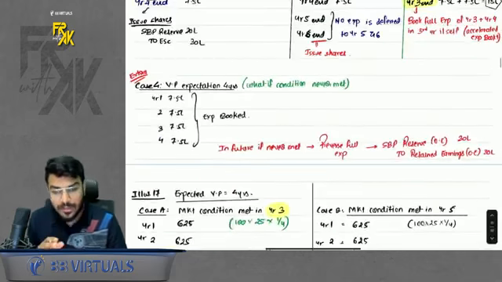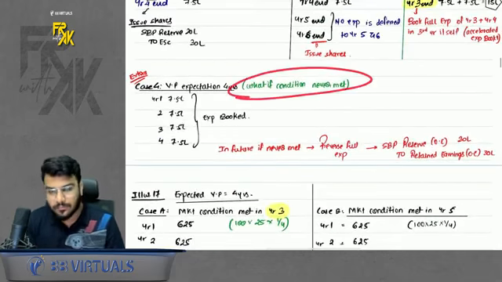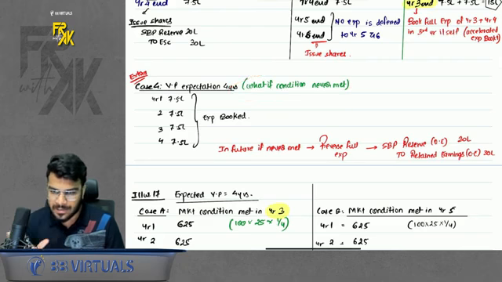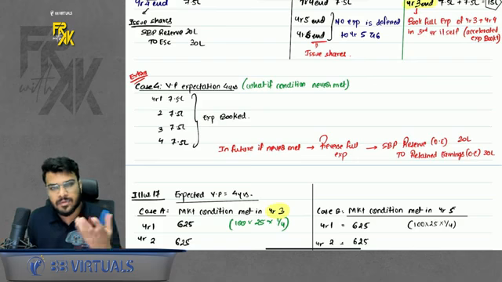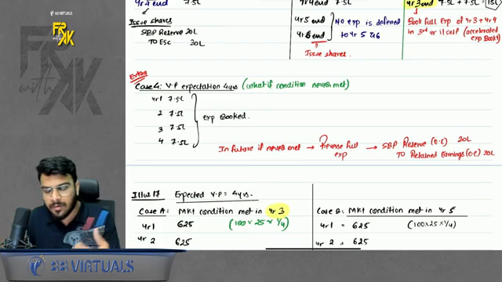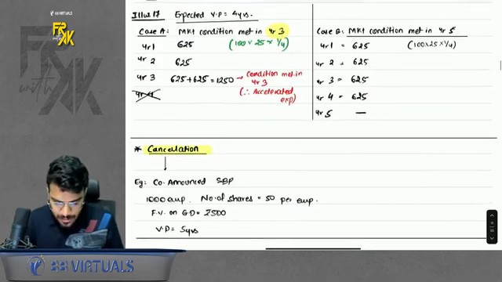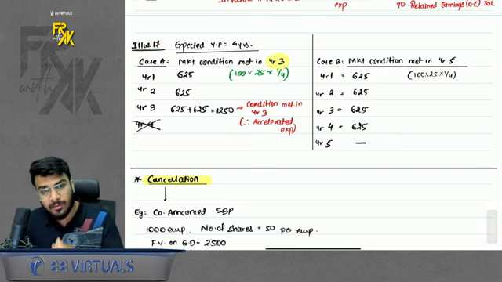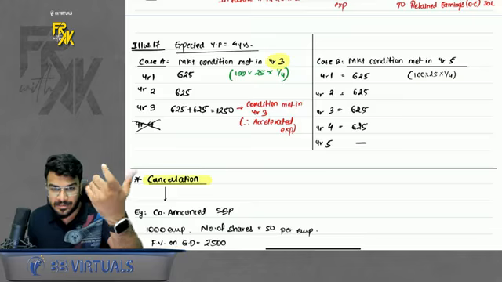Okay. Acha, what if the condition is never met? This extra case I discussed is not covered in your syllabus, but still, whatever it is, if never met, whatever is the balance of SBP reserve, we will transfer to retained earnings. Simple. Based on that, we have illustration number 17. You can just refer. It is a very simple question based on the example I discussed.